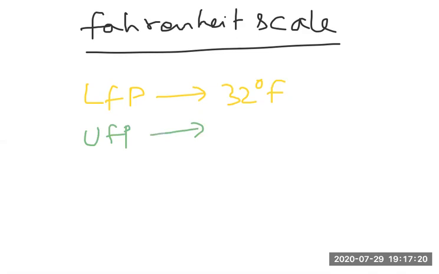They will say our body temperature is 98 degrees Fahrenheit; more than 99, they will tell you fever is there. So here 32 degrees Fahrenheit is the LFP and the UFP is 212 degrees Fahrenheit. Generally, body temperature is measured in Fahrenheit for clinical purposes, and Celsius scales are used for the other measurements I mentioned earlier.